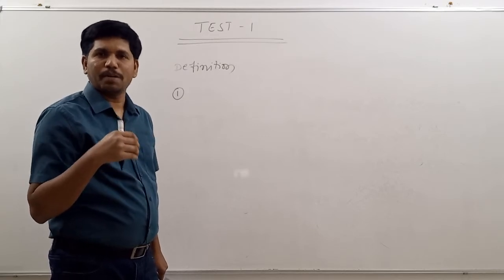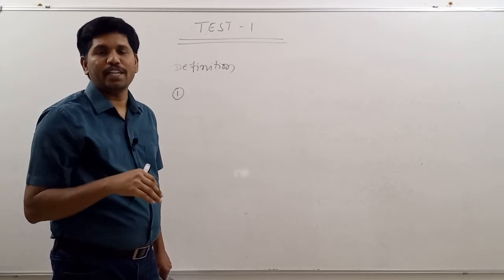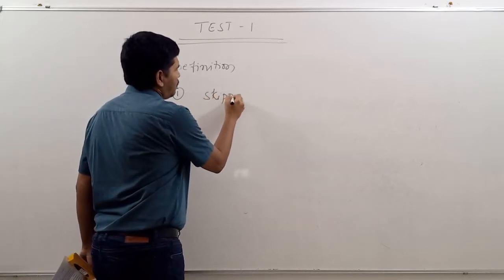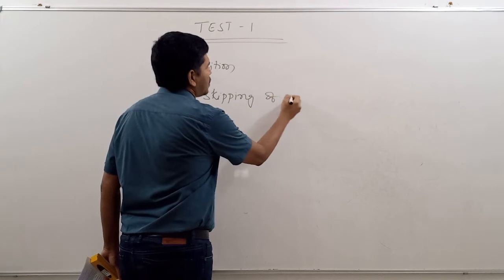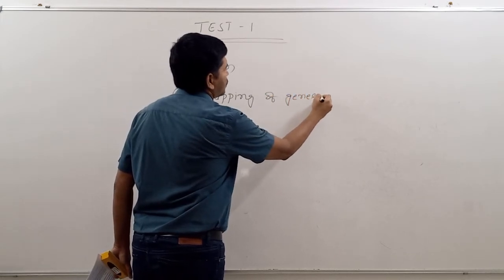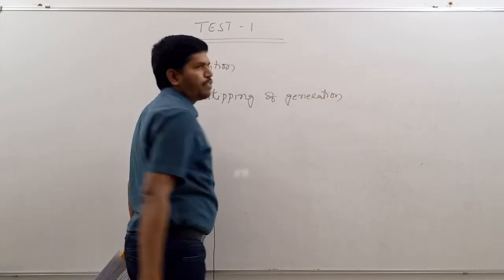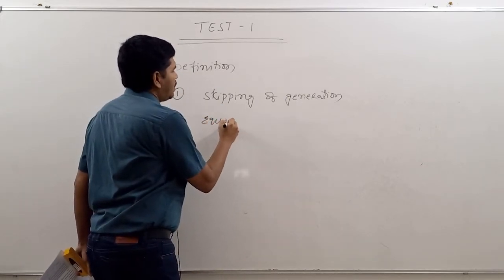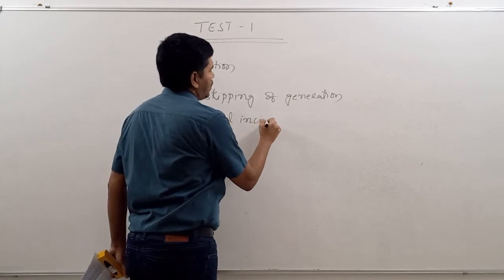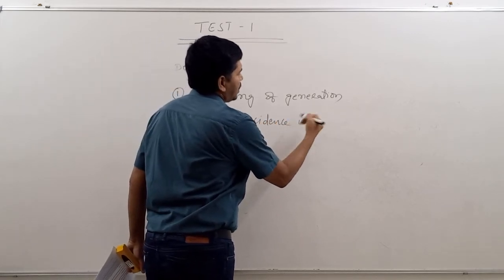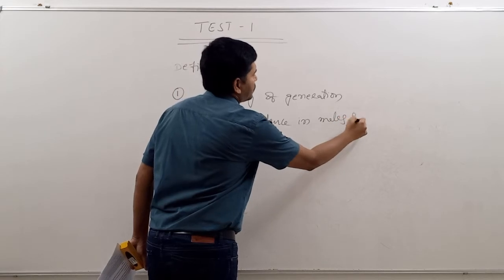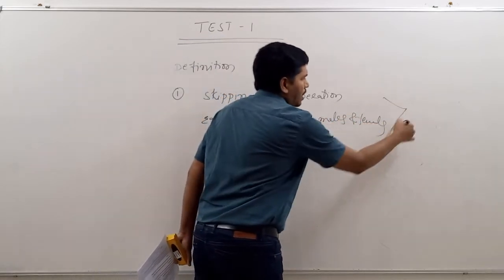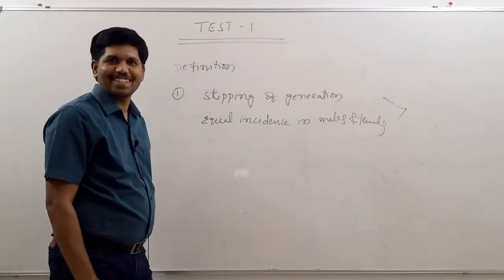After that, if you want to use numbers, you can use them. Whenever we analyze a pedigree chart, if you identify the skipping of generations, and with equal incidence in males and females, then we can identify the nature.